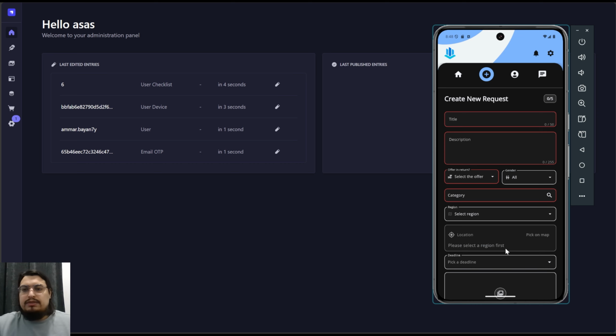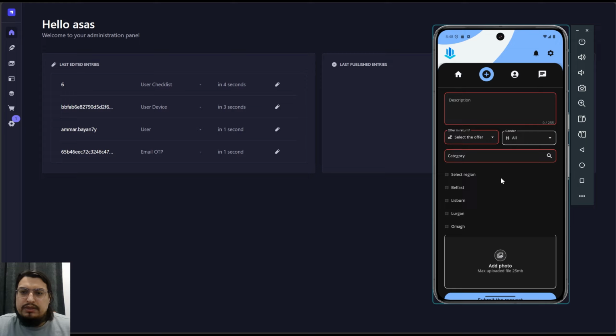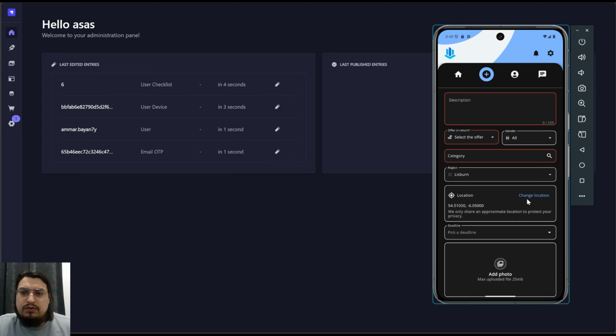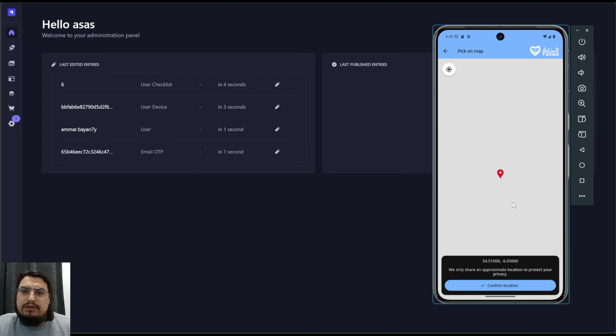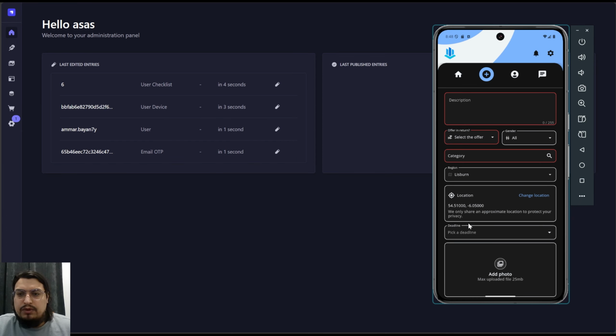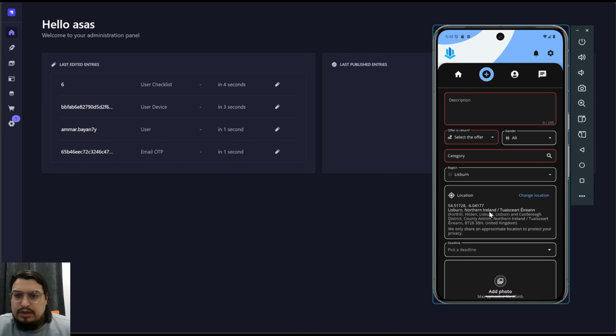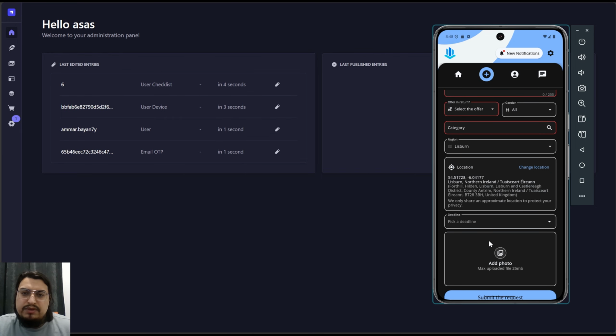What's cool as well is you can select a region like Lisbon, and it will automatically give you a location, which is very important if you need a specific location on the map. For now, let's go here, and if you click confirm location, it will give you a really accurate location. As you can see, what's more important is privacy, so people don't know your exact location. They know the general location, so it's privacy and security.